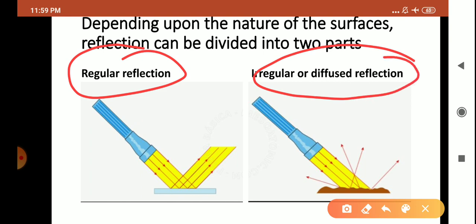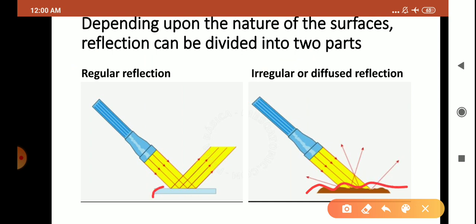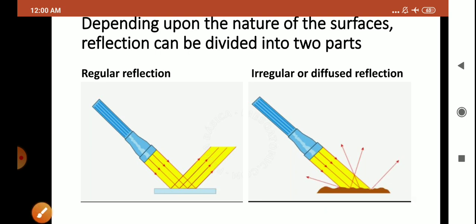Now children, in regular reflection, the surface is smooth, highly polished. Whereas in irregular reflection, the surface is rough. You can see here the surface is rough, whereas in regular reflection, the surface is smooth. So what is regular reflection and irregular reflection?